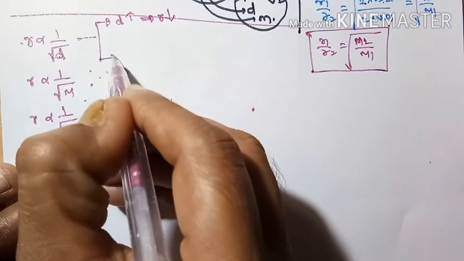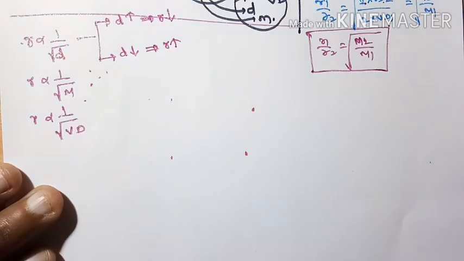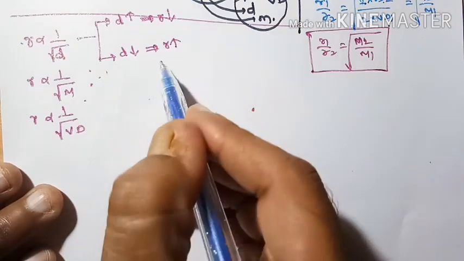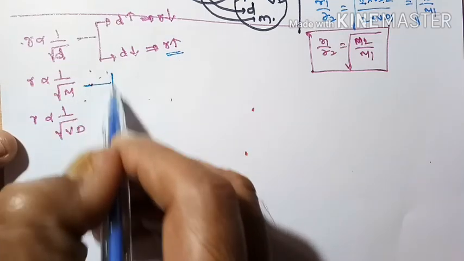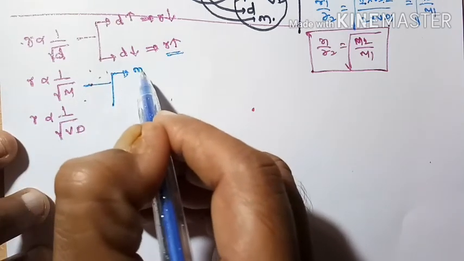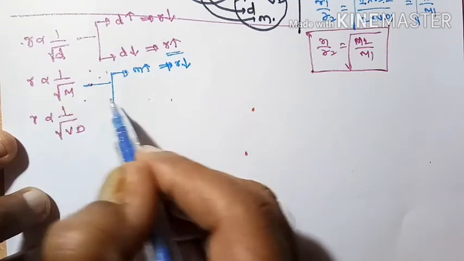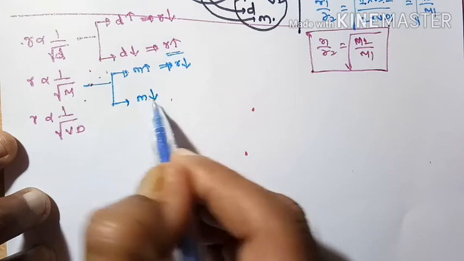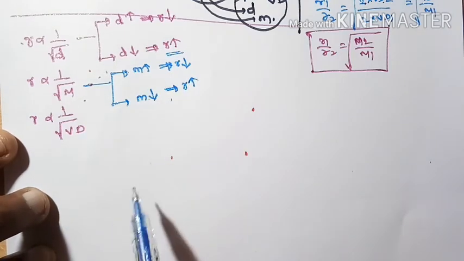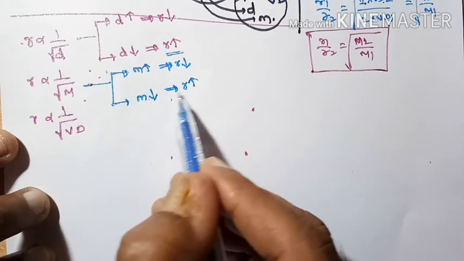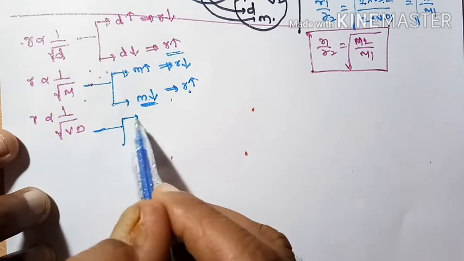Inverse relation. If the density of the gas decreases, rate of diffusion is more. That means lower dense gas goes with a higher rate, high speed. Here molecular weight: if the molecular weight increases, rate of diffusion decreases. Inverse relation. If the molecular weight decreases, rate of diffusion increases. Inverse relation. Less molecular weight gas diffuses faster.